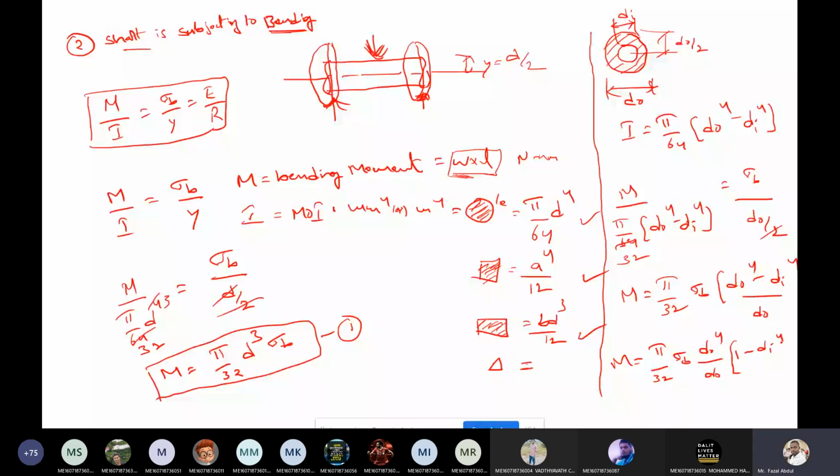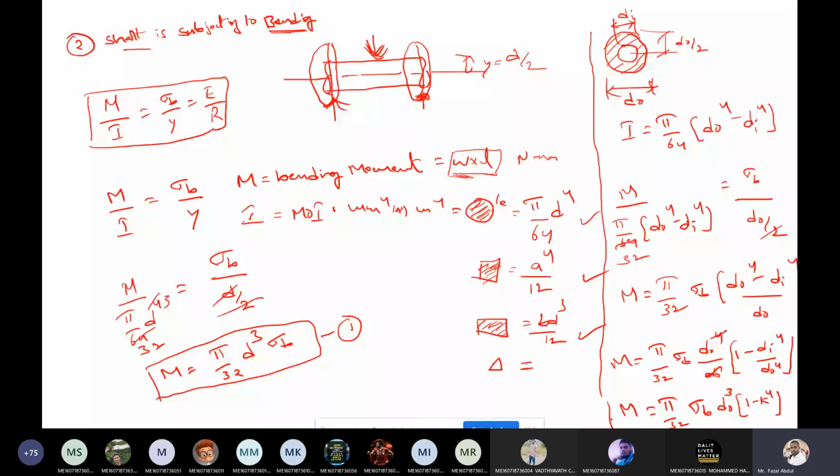One d naught cancels. So M equals pi by 32 sigma b into d naught cubed into 1 minus k power 4, where k is the ratio factor. This is the next equation.